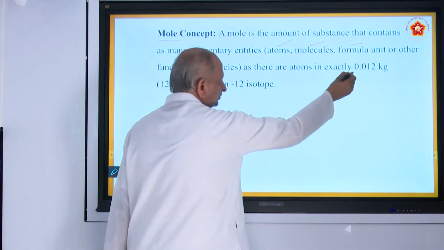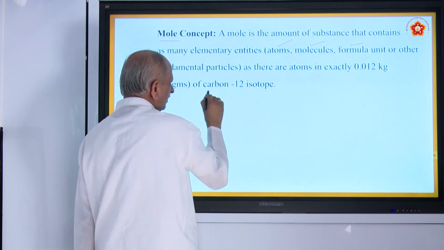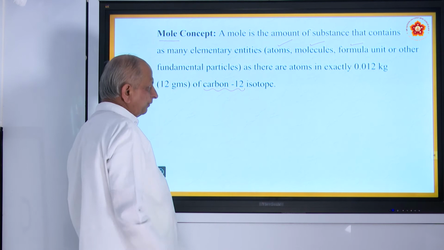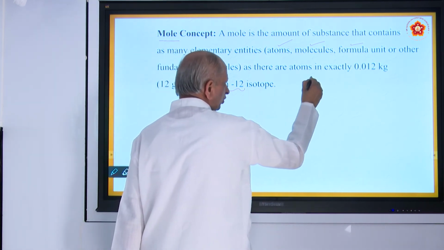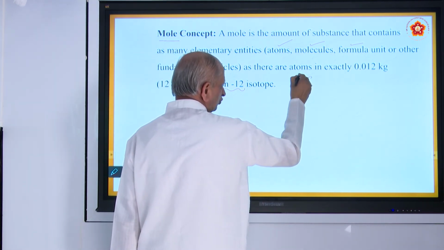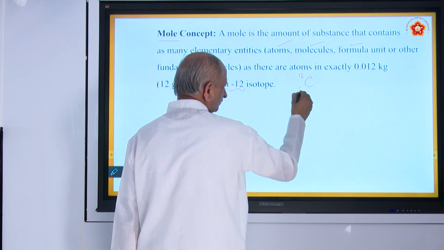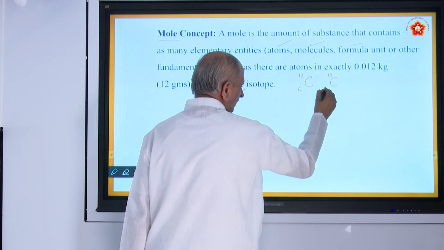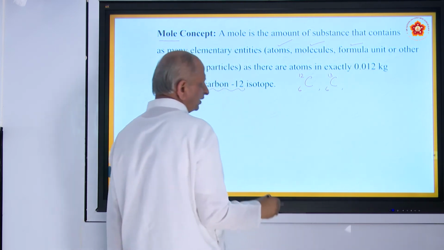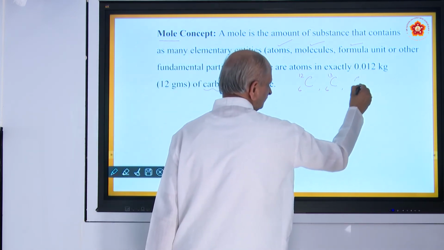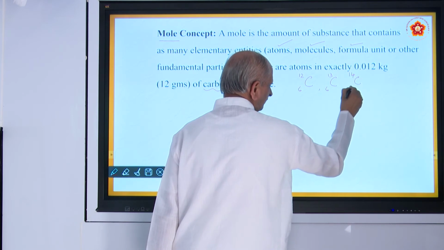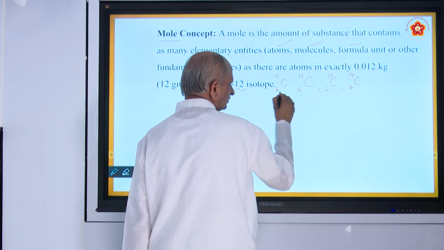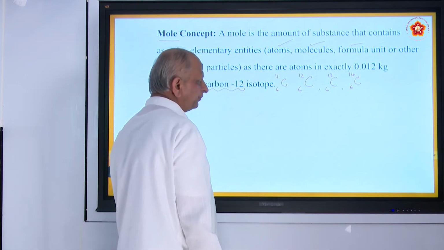In this definition, what is this carbon 12? Carbon 12 is called an isotope. As you know, carbon has several isotopes. One is carbon 12, another is carbon 13, and there are carbon 14 and carbon 11 also. These are called isotopes of carbon.